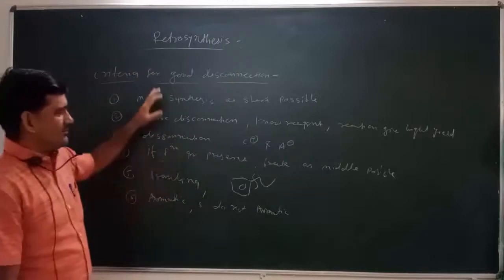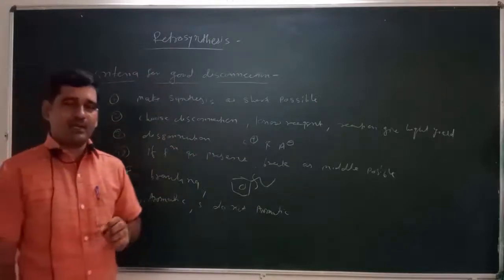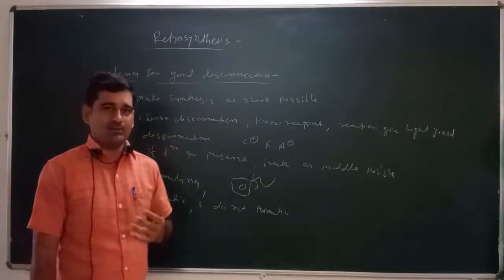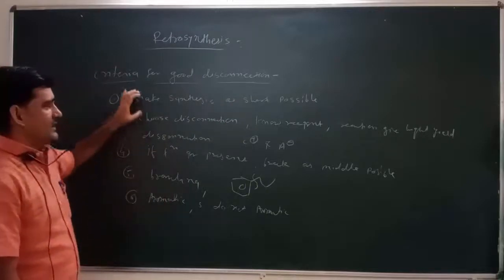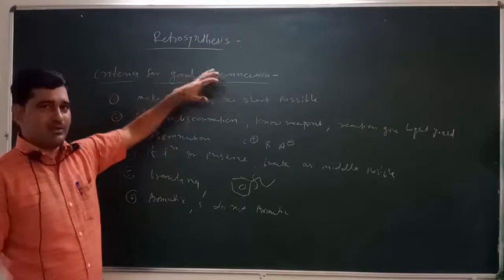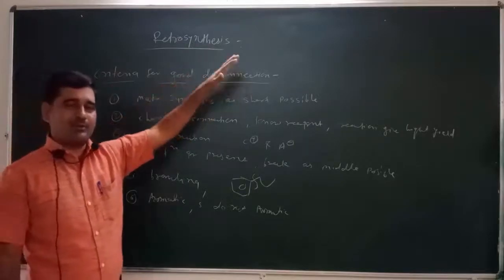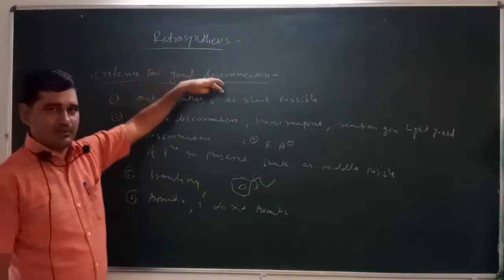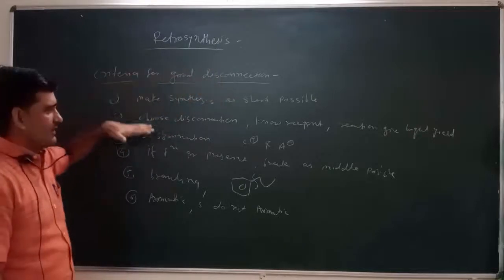So these are some possible criteria which can be used to disconnect the molecule. We have to make the synthesis as short as possible; there are a number of possible ways, and we choose the route that keeps the synthesis short.